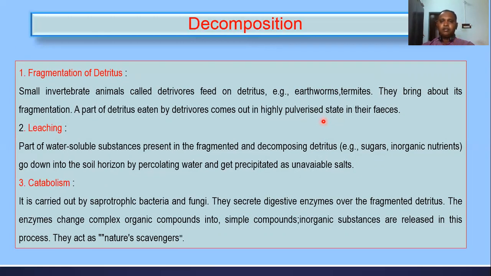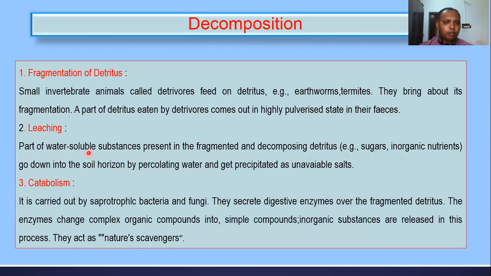For example, if we leave the decomposed material or manure in an open place or the upper part of the soil layer, when rains come, whatever organic compounds are soluble dissolve in this water, go down into the soil horizon by percolating water, and get precipitated as an unavailable salt.